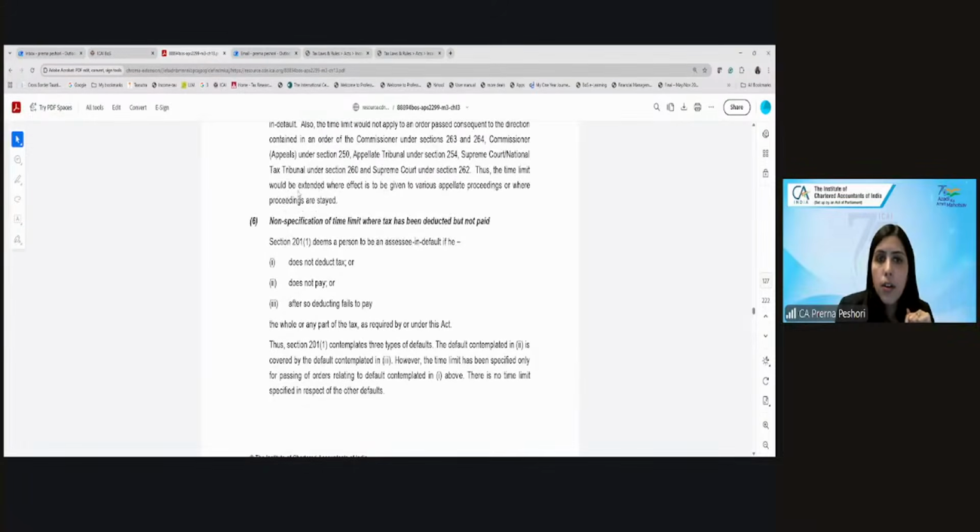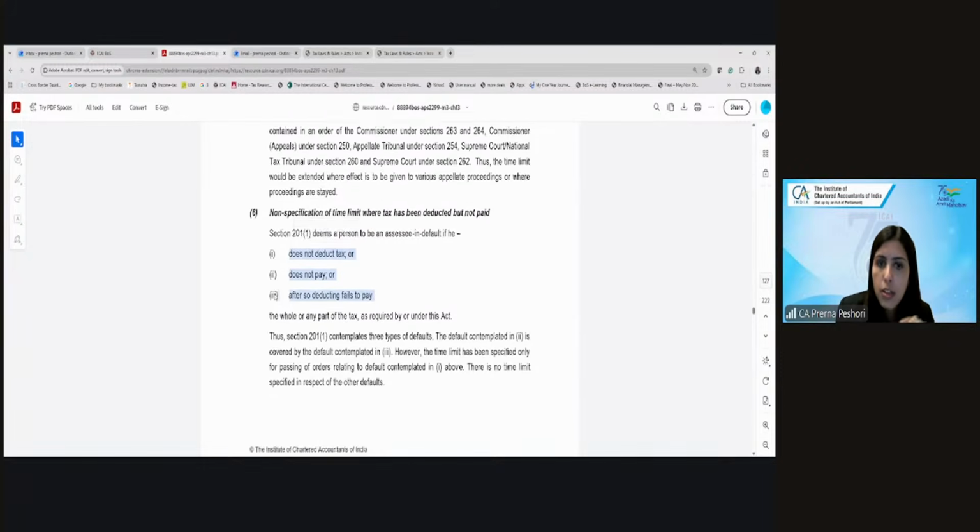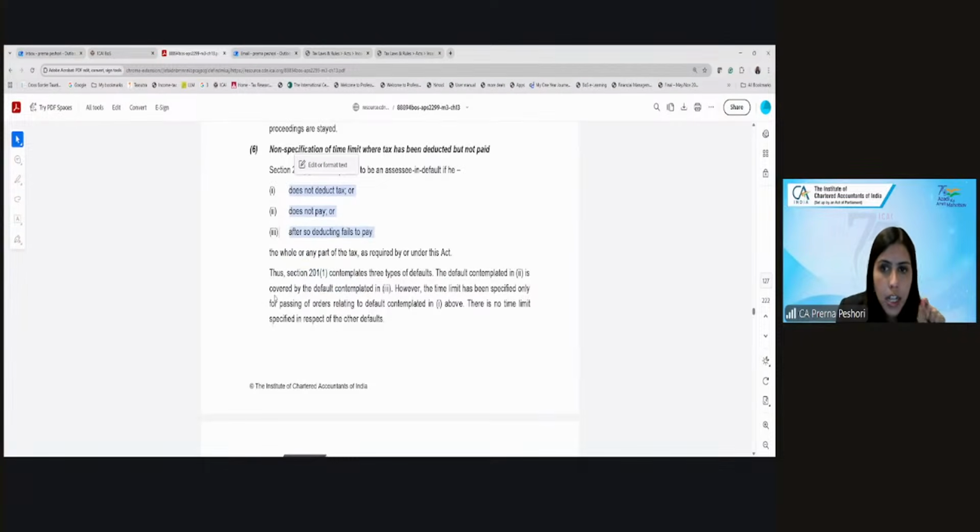Okay, now, the non-specification of time limit where tax has been deducted but not paid. So what they are saying is that 201 deems a person to be an assessee in default if he does not deduct tax, deducts but does not pay, or after so deducting fails to pay. So 201 contemplates 3 types of default. So if he does not pay,